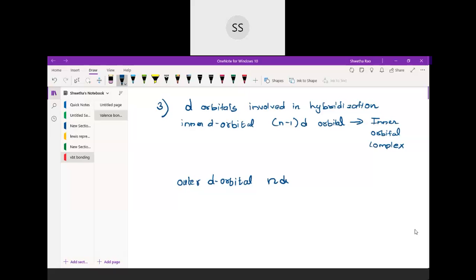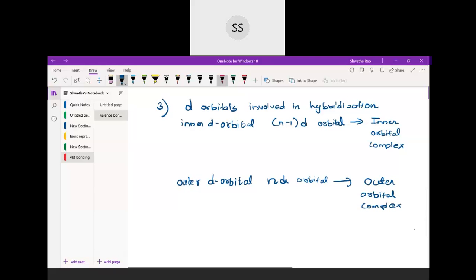So if the nd orbital is involved, then it is called an outer orbital complex. So you have to find out whether the complex is an inner orbital complex or an outer orbital complex, just by seeing the d orbital.